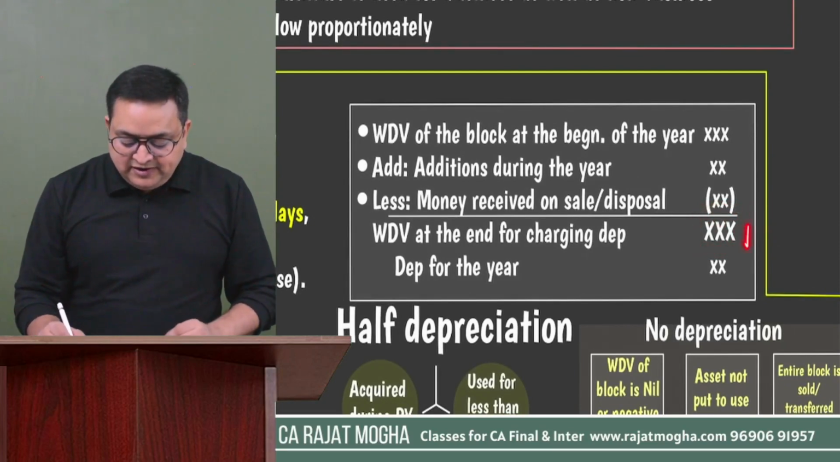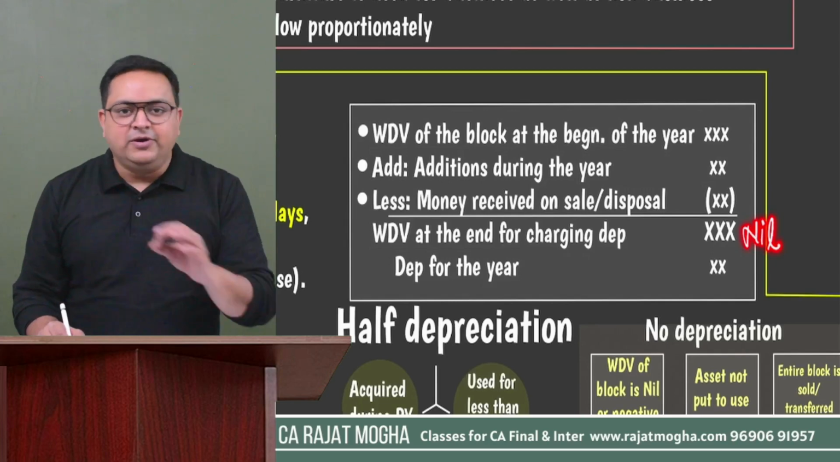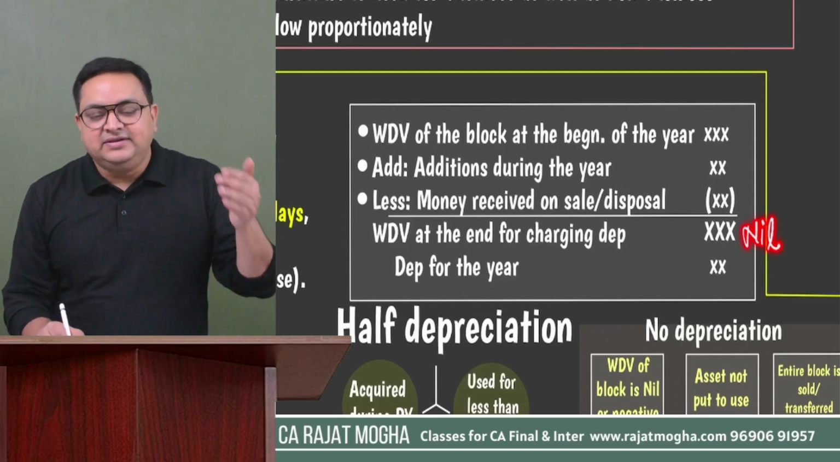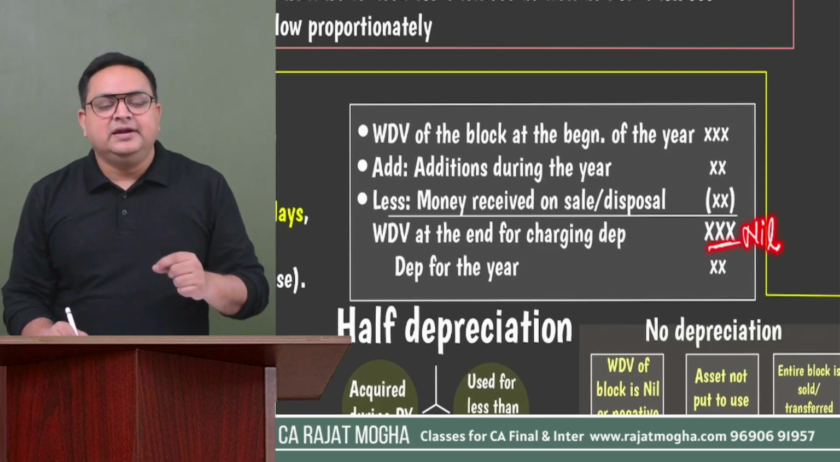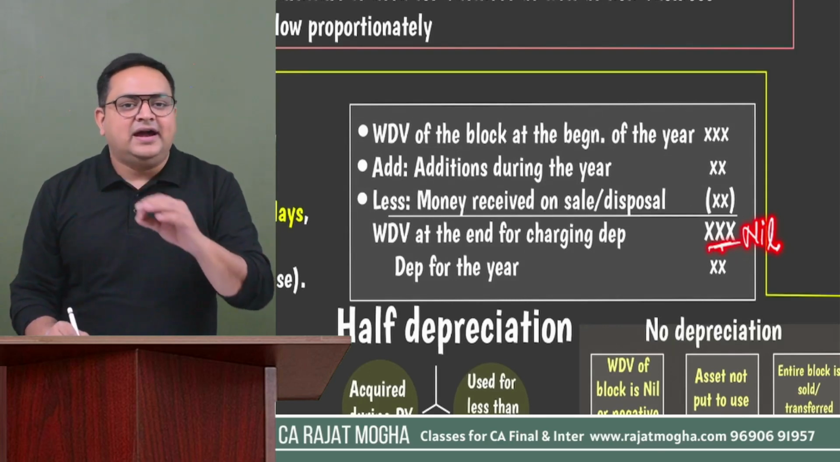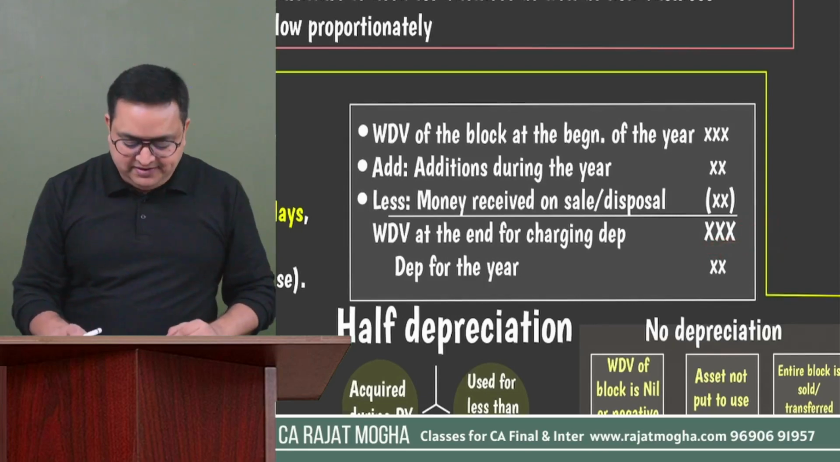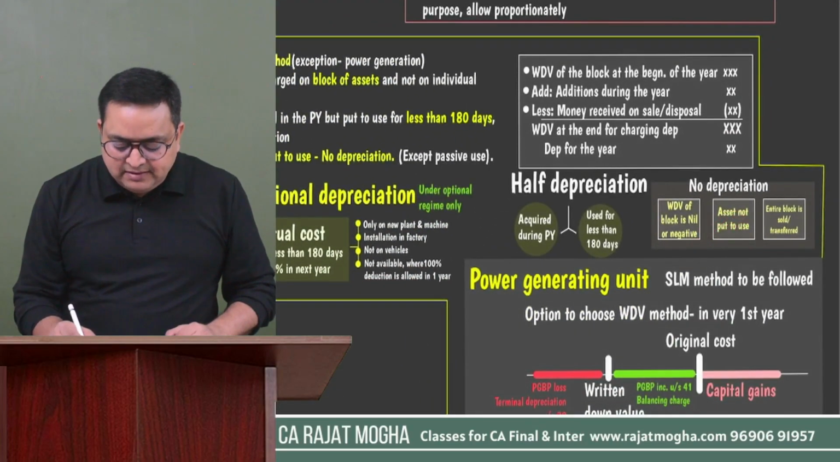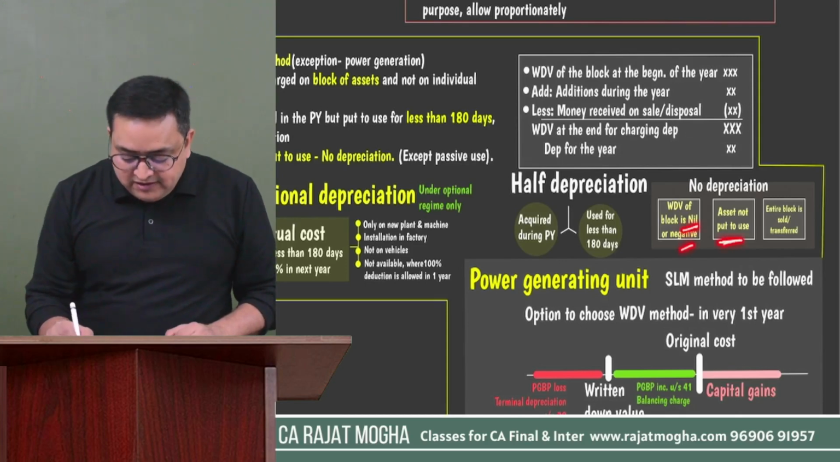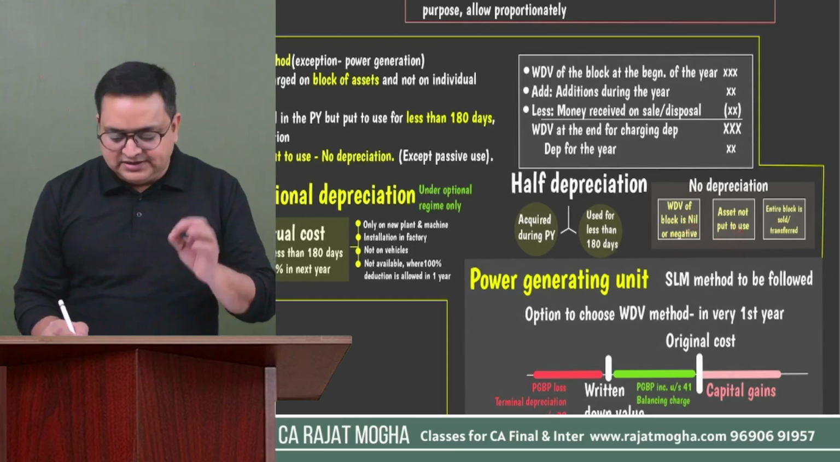Also remember, if this value comes to nil, then you will not charge depreciation. Although it might be the case that physical assets exist, but this WDV at the end for charging depreciation comes to nil or negative. In that case, please do not charge depreciation. Right? So no depreciation in the following cases: if the WDV is nil or negative, or even if the asset is not put to use, you will not charge depreciation.